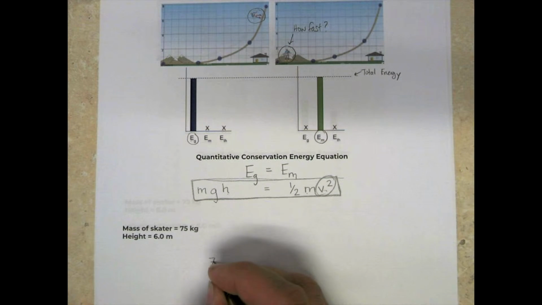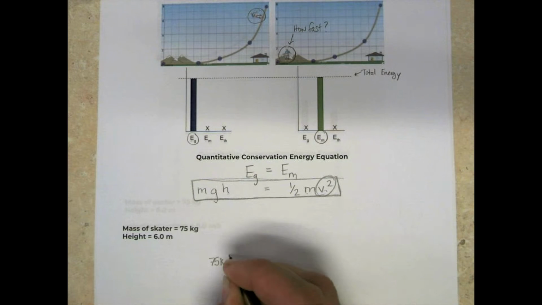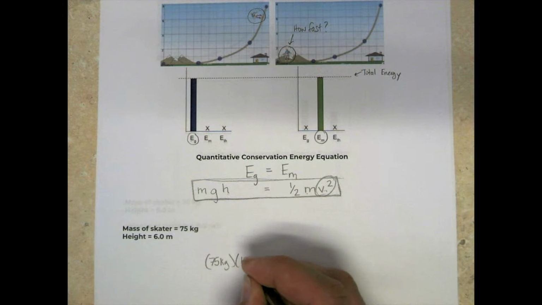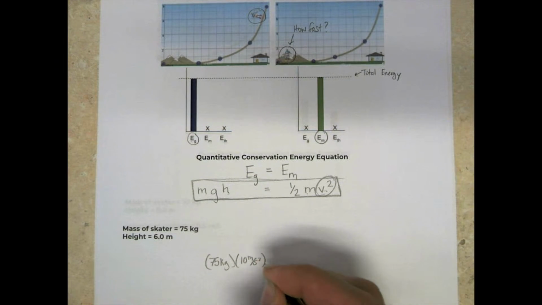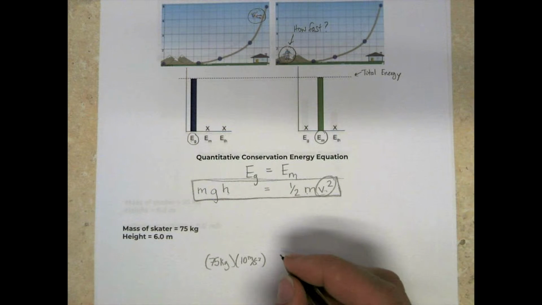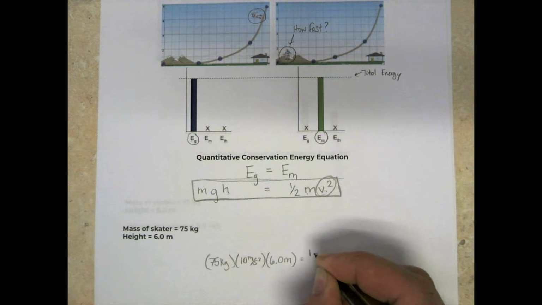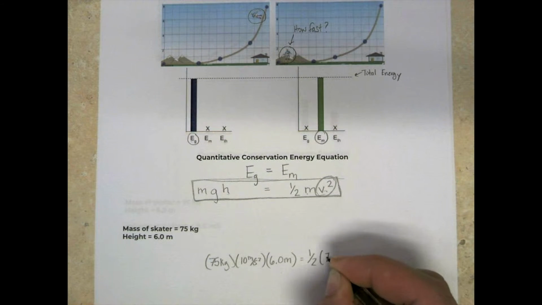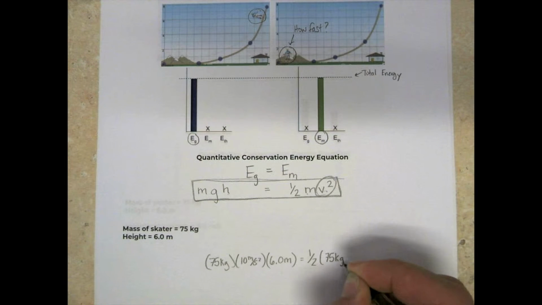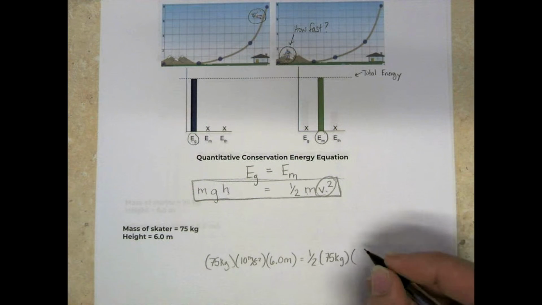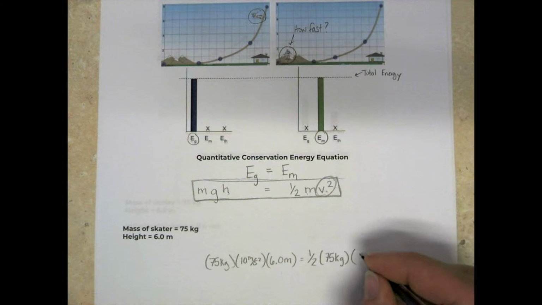The mass of the skater is 75 kilograms, multiplied by acceleration due to gravity, 10 meters per second squared, multiplied by the height, which is 6 meters. And this should equal 1/2 the mass of 75 kilograms, multiplied by, we don't know the velocity, so keep it a variable, v squared.